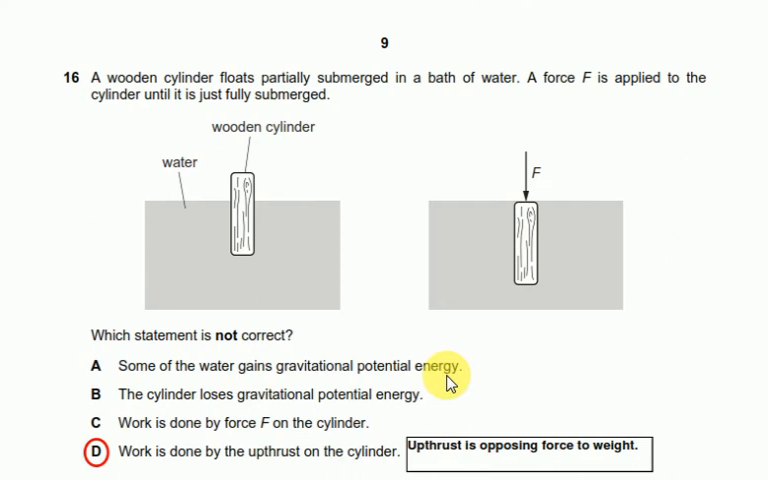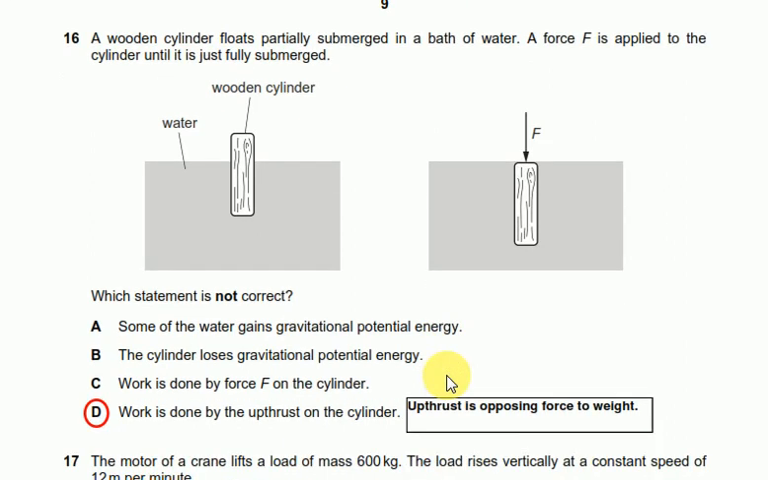Question number 16 says a wooden cylinder floats partially submerged in a bath of water. A force F is applied to the cylinder until it is just fully submerged. Which statement is not correct? Some of the water gains gravitational potential energy. The cylinder loses gravitational potential energy. Work is done by force F on the cylinder. Work is done by the upthrust on the cylinder.